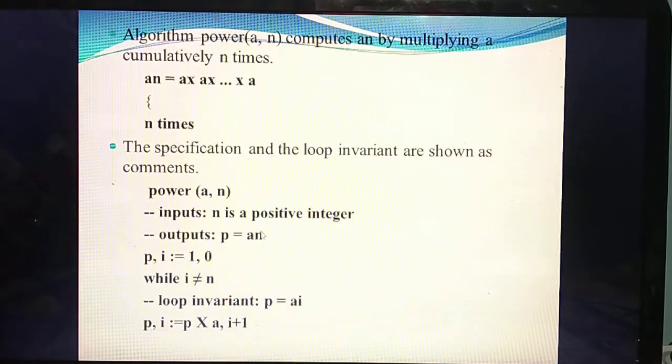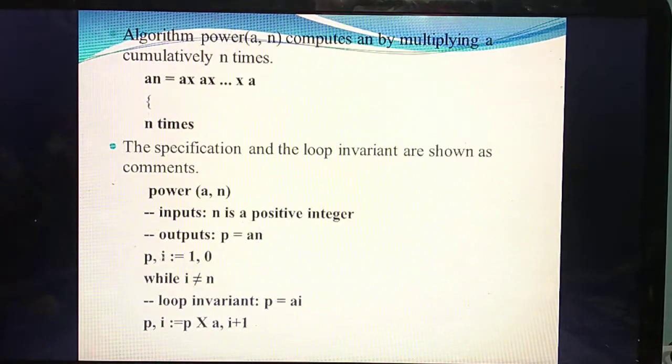So first you should name the algorithm. What's the name you are giving? Power of a comma n. Then the input you have given: n is a positive number. And the output: if n is a positive number, the output you get is p equal to a power n.